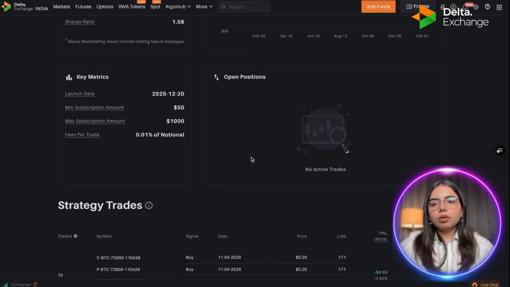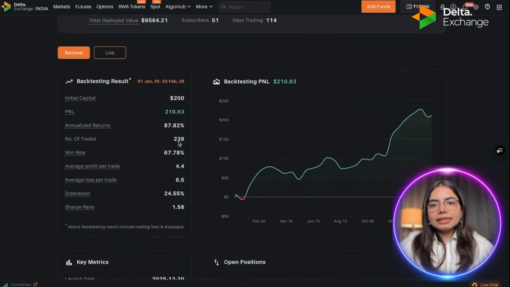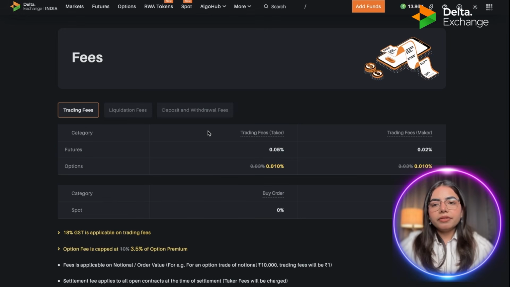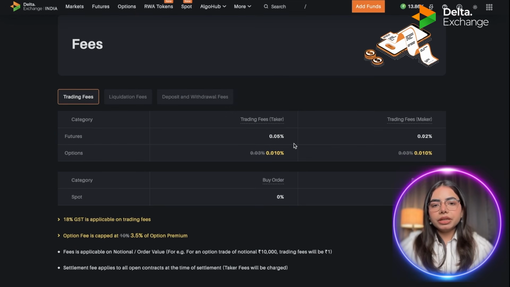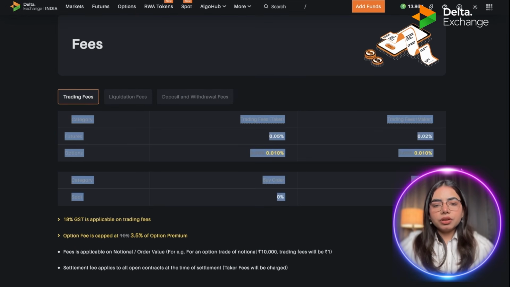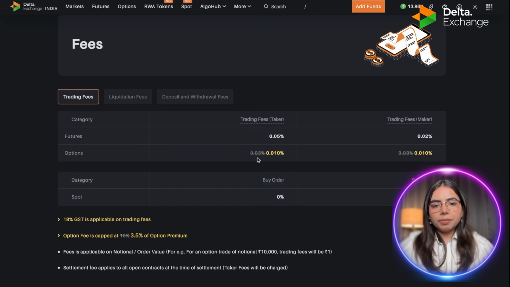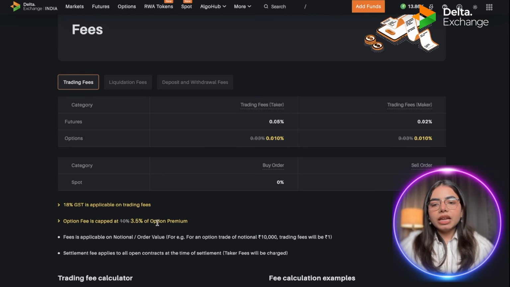Now if you scroll down more, you will see key metrics, like when this strategy was launched. We launched this strategy on 20th December 2025. The minimum subscription amount is $50, whereas the maximum subscription amount is $1,000. Trading fees per trade are 0.01% of notional value, as this is an options strategy. And if I tell you about the options trading fees, this is our trading fees structure, where on options we apply 0.01% as maker taker and 3.5% of the option premium cap.